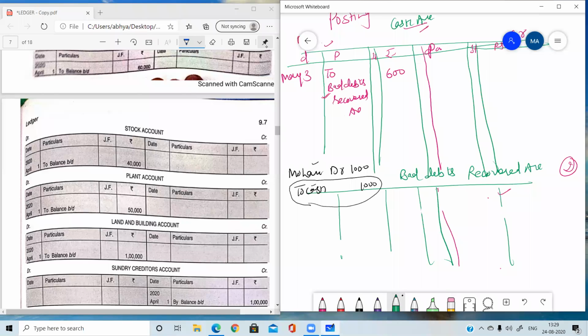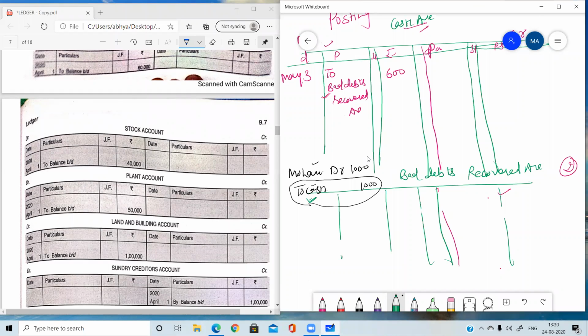Yes, very good, Samay. Very good, Harshita. I think your doubt is clear now. Again, I am explaining the procedure. In this transaction, cash account is credited. I told you to post, you need to see the nature of the account, whether the account is debited or credited.